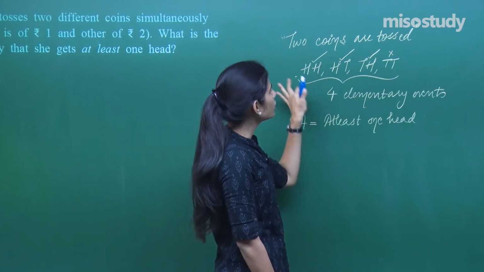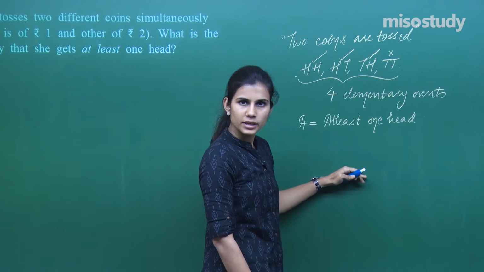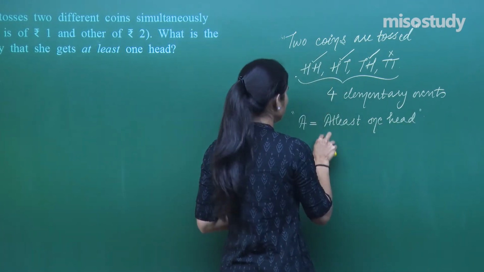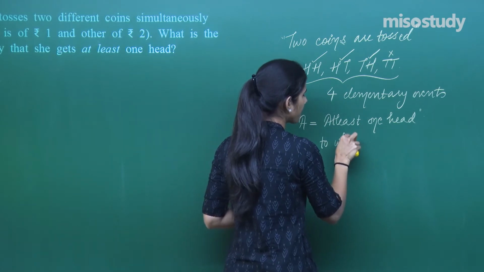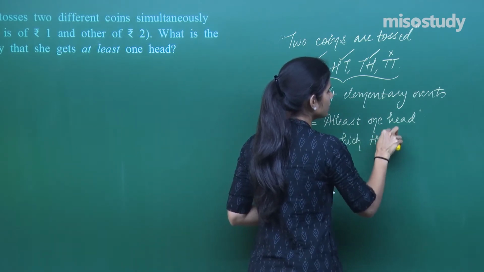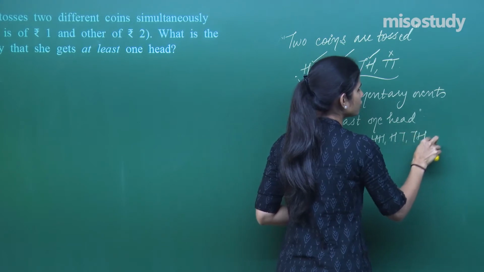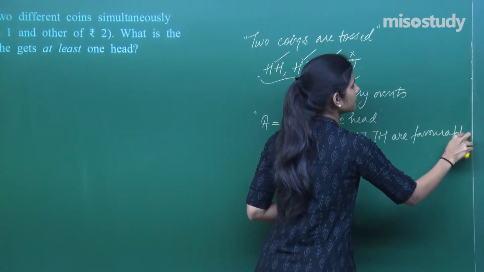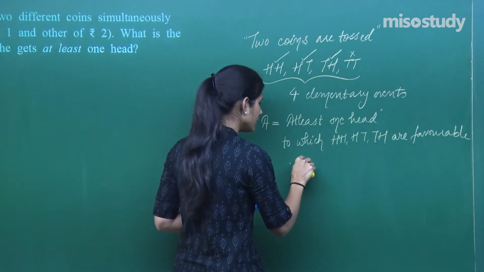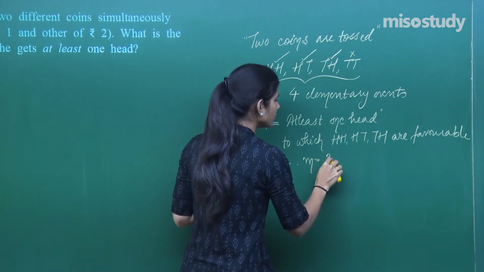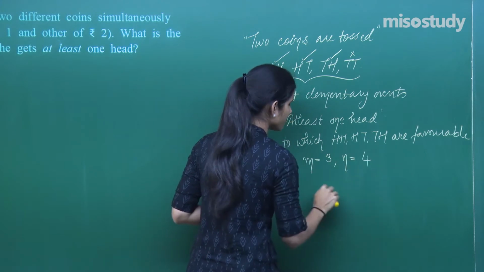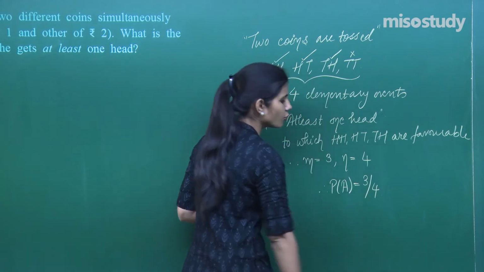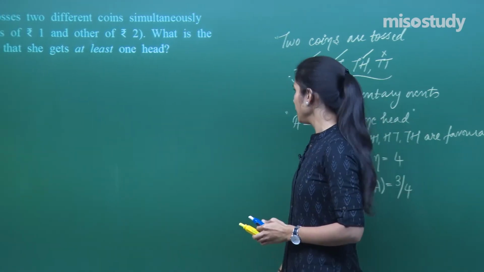So out of these four, only 3 elementary events are in favor of event A. So I will say A is at least one head to which HH, HT, TH are favorable. Therefore, number of elementary events favorable to event A are 3 and total number of elementary events are 4. So probability of A is 3 by 4. Clear? Let's move to the next question.